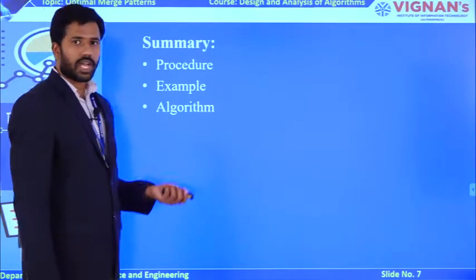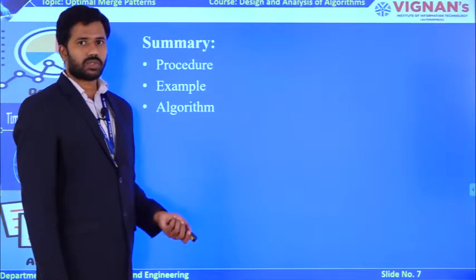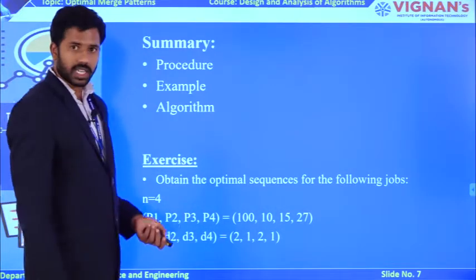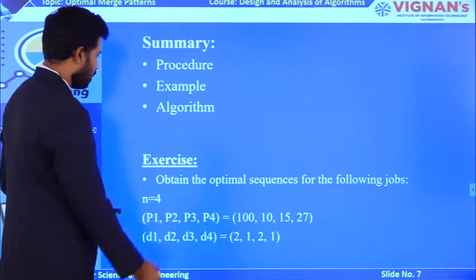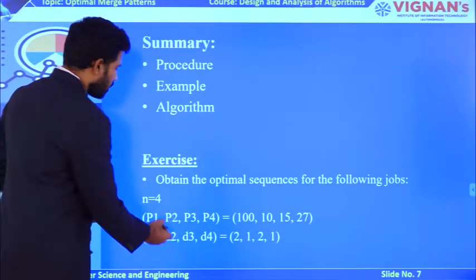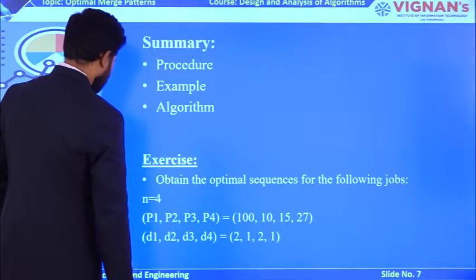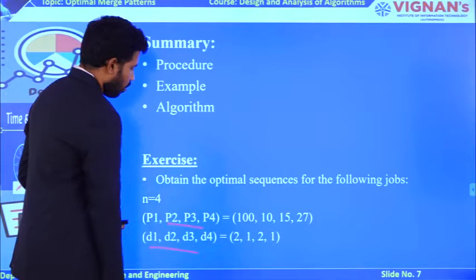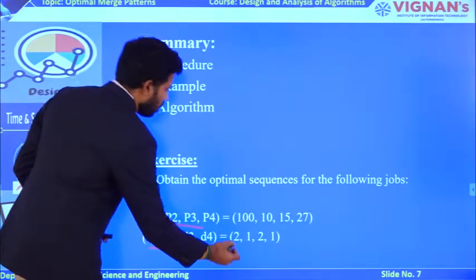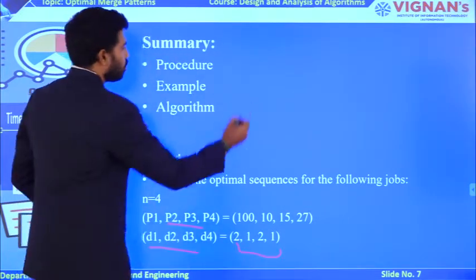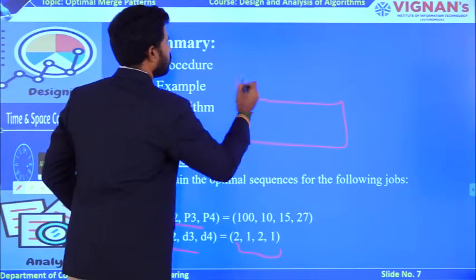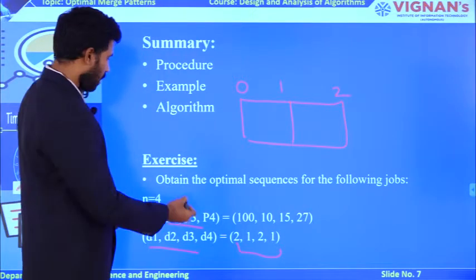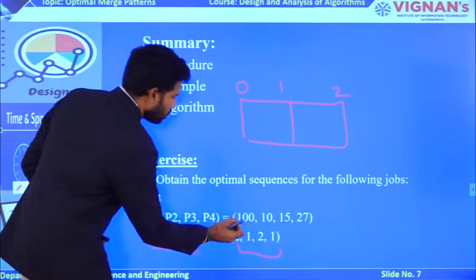So as of now, we have seen the procedure of job sequencing with deadlines, followed by an example, followed by the algorithm. Now try to take this problem as an exercise. This problem tells you that you have n jobs with these corresponding profits and deadlines. What is the maximum deadline available in this sequence? 2, right? So my Gantt chart is going to be like this: 0 to 1 is one time slot, 1 to 2 is the next time slot.